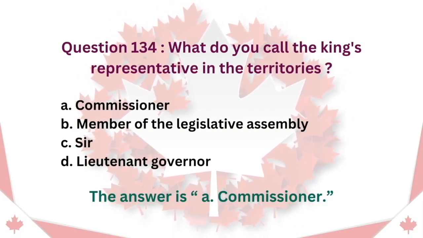Question 134. What do you call the King's representative in the territories? A. Commissioner. B. Member of the Legislative Assembly. C. Sir. D. Lieutenant Governor. The answer is A. Commissioner.